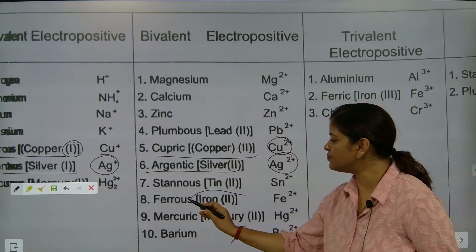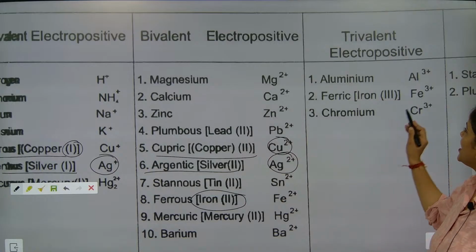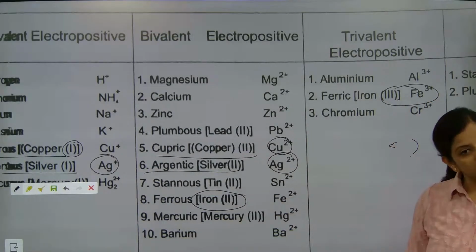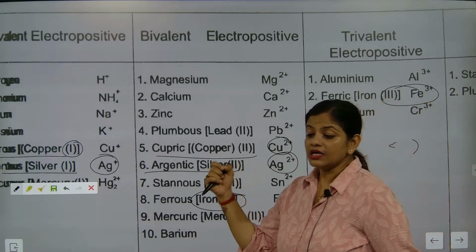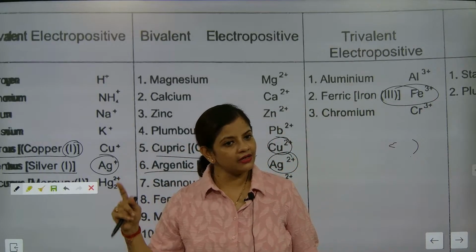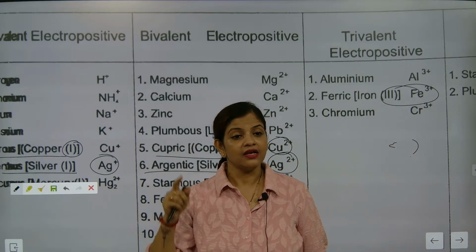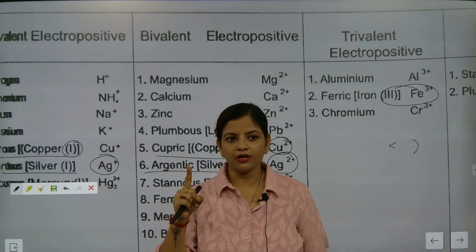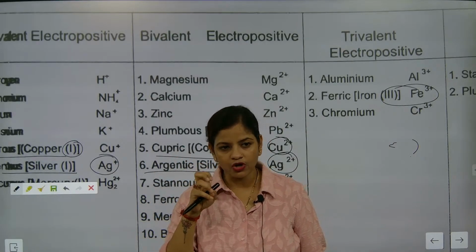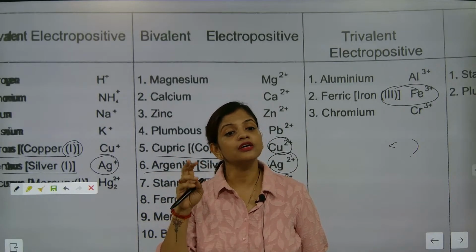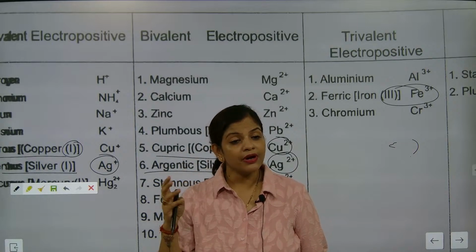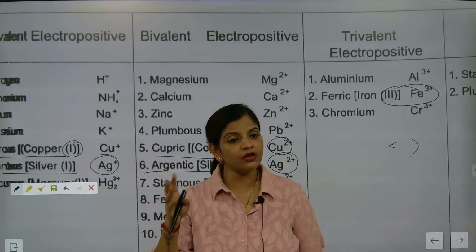So ferrous means 2. Ferric means 3. Understood? Ous is 1 for copper and silver. Ous is 2 for iron. Ic is 2 for copper and silver. But ic is 3 for iron.